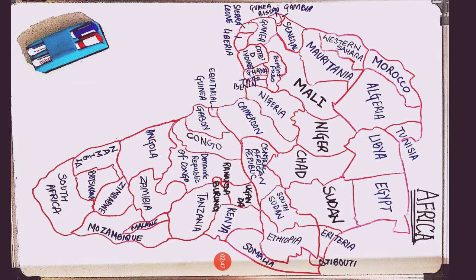And then we have Gabon, Equatorial Guinea, Cameroon, Nigeria. Say with me: Gabon, Equatorial Guinea, Cameroon, Nigeria.